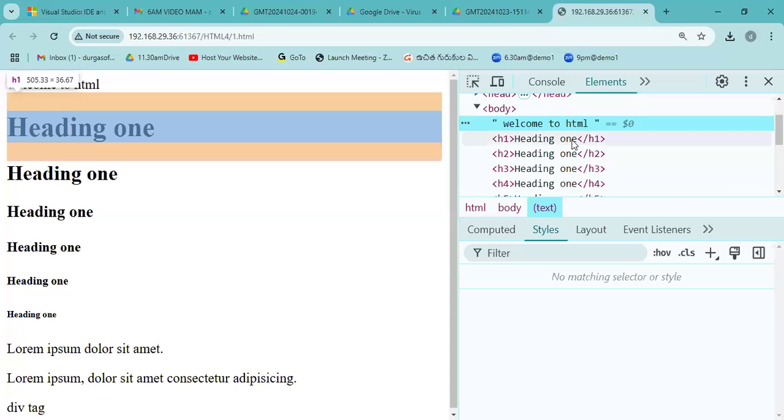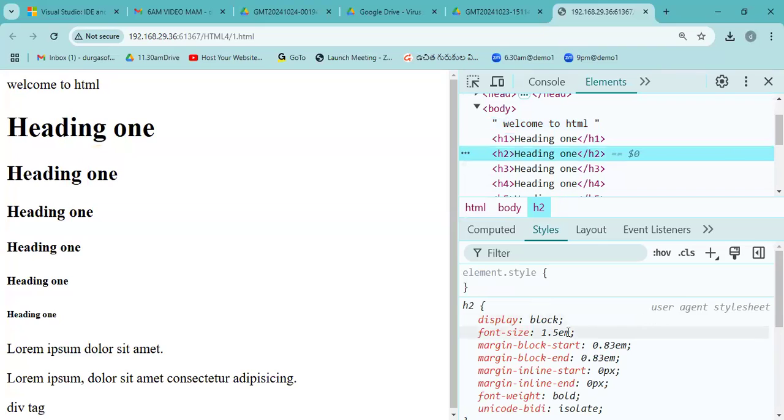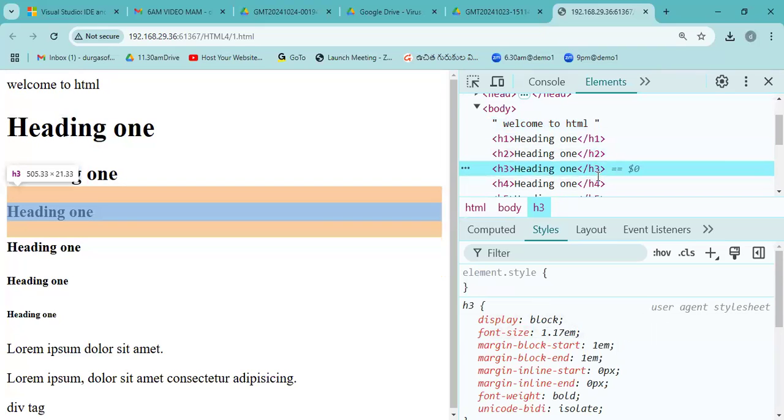If you write H1, see here, this is the font size. If you write H2, this will be the font size. If you write H3, this is the font size. This is the font size that will generally display. If you write it like this, then only it will display that output. This way only I'll show my output and explanation.